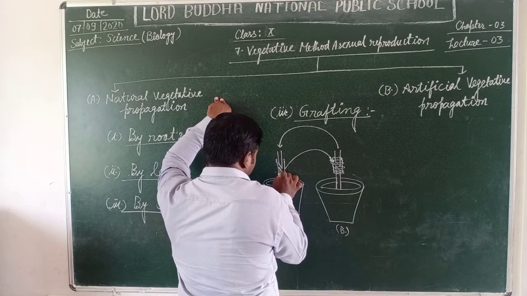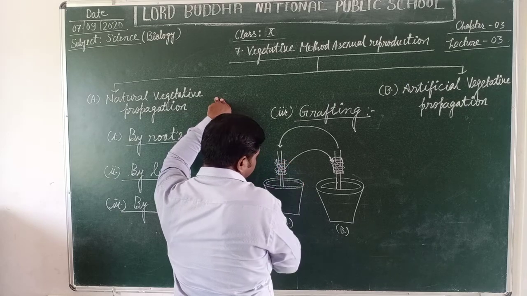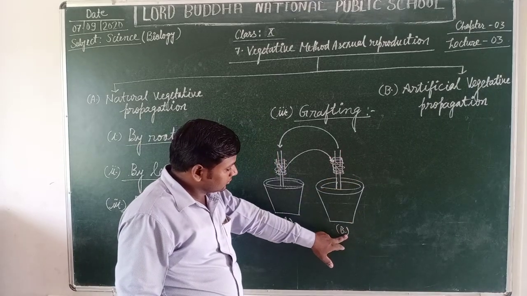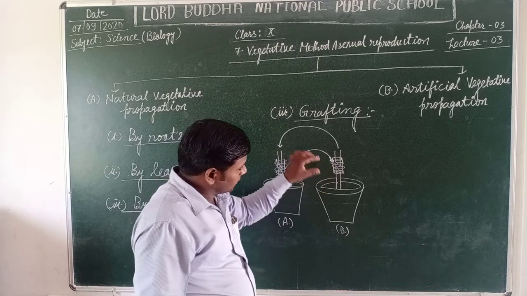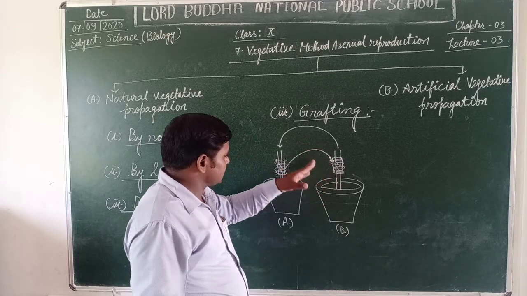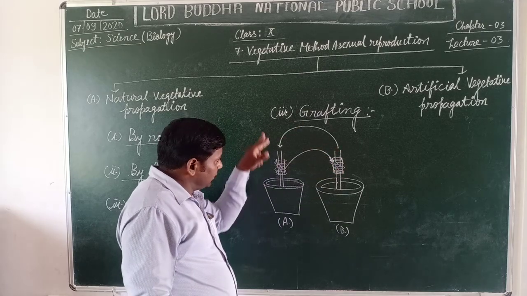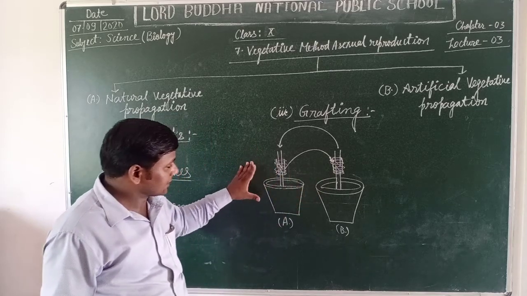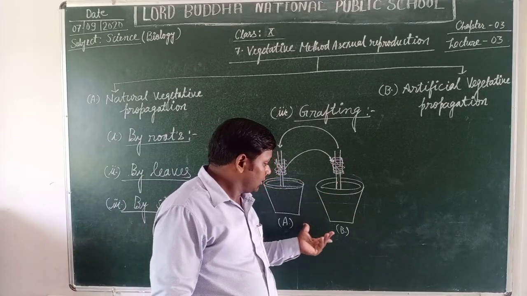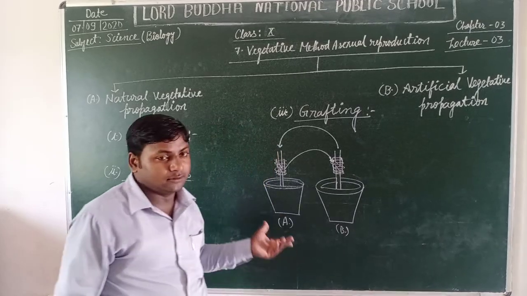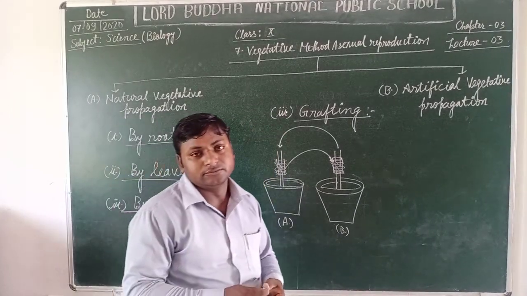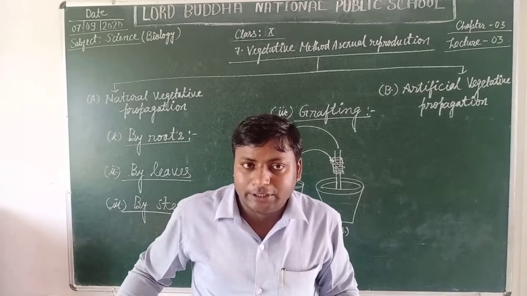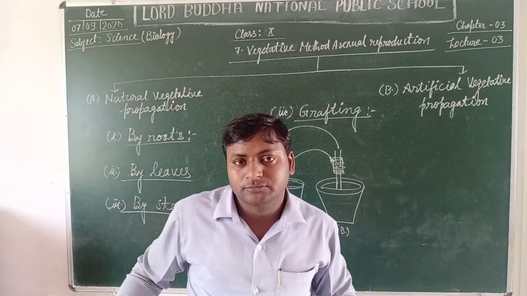After 2 weeks, it is found that the branch of plant A is fixed on the branch of plant B and B to A. Thus, the fixation of such branches of plant A to B and B to A is said to be grafting.